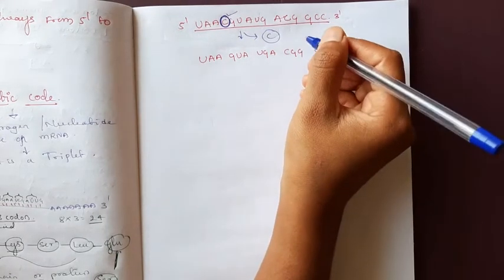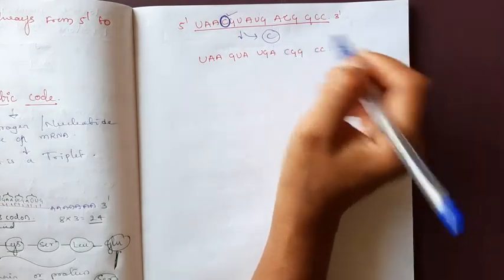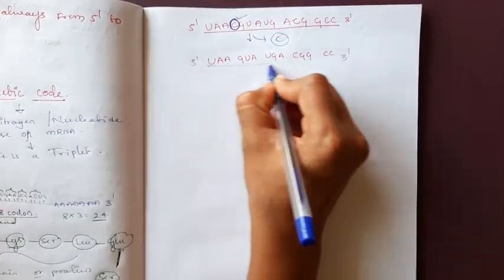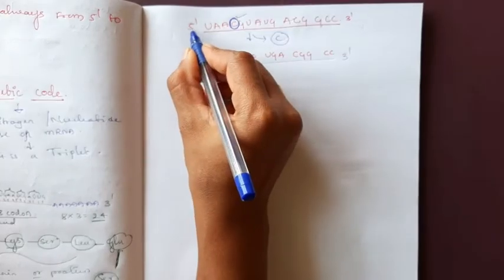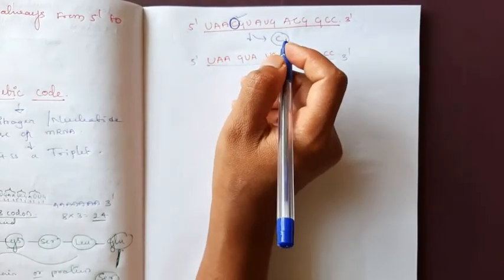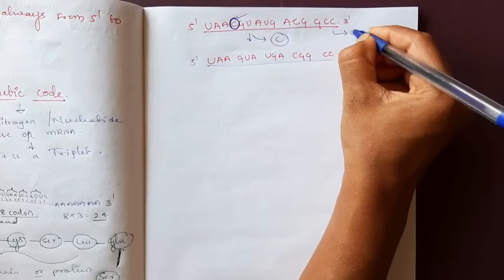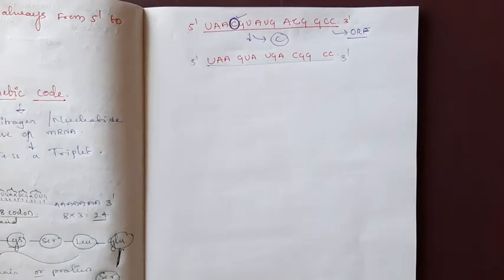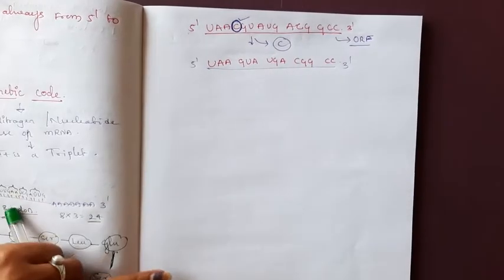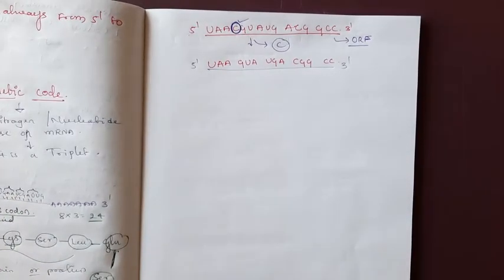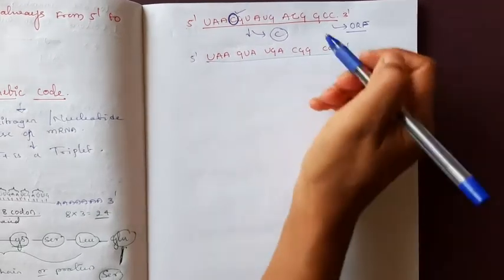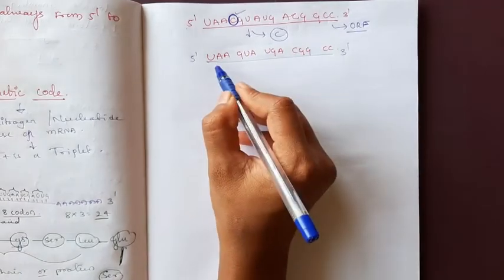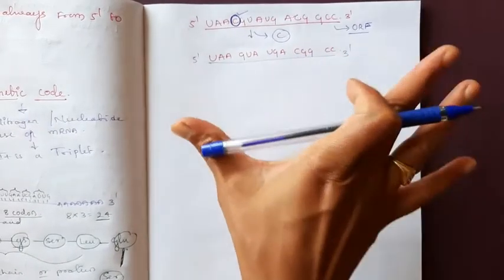Here just focus, this is a very important topic. The sequence of codons present in the mRNA is known as an open reading frame. In that open reading frame, any loss of a single nitrogen base or nucleotide will alter the whole reading frame.